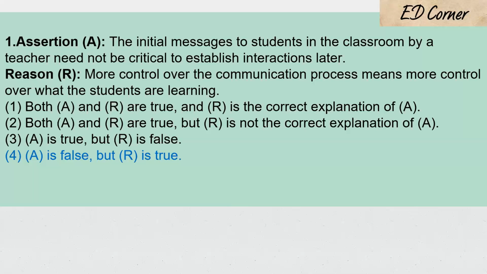There are a variety of options which will be given during the exam. They'll say both assertion and reasoning are true, but this is not the right reason, or both might be false, or one is true and the other is false. This is not the right explanation. இந்த மாதிரி நிறைய காம்பினேஷன்ல ஆன்சர் கொடுத்துருப்பாங்க.